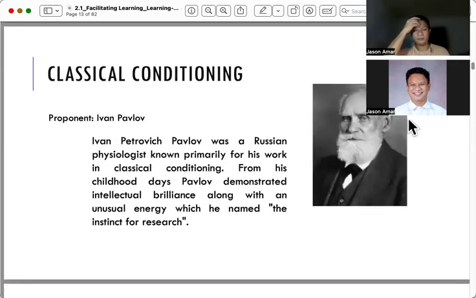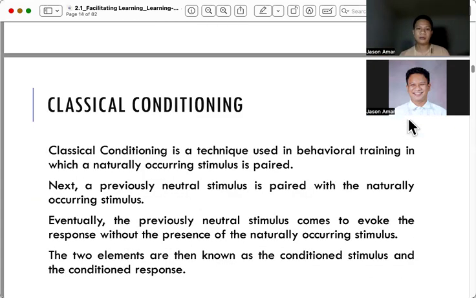According to Pavlov, proponent of classical conditioning, it is a technique in which we try to manipulate or condition by giving a repeated neutral stimulus, naturally occurring, of which the learner will slowly accept as his or her own behavior.